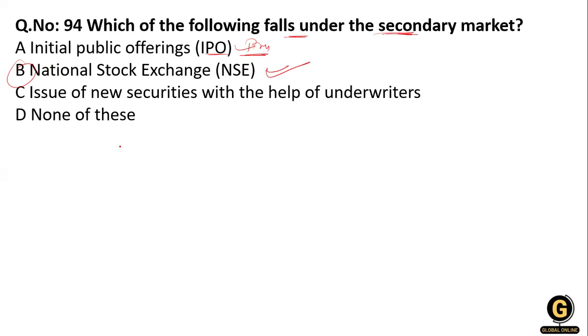The National Stock Exchange is one of the leading stock exchanges in India, and it is based in Mumbai. Clear? So option B is right.